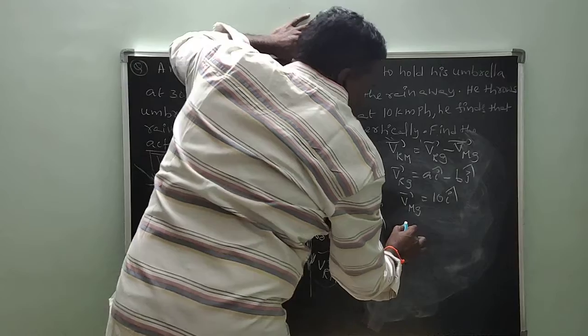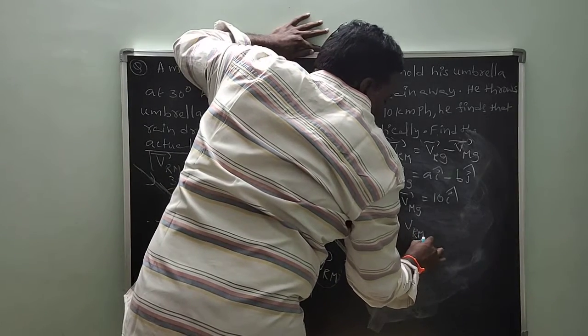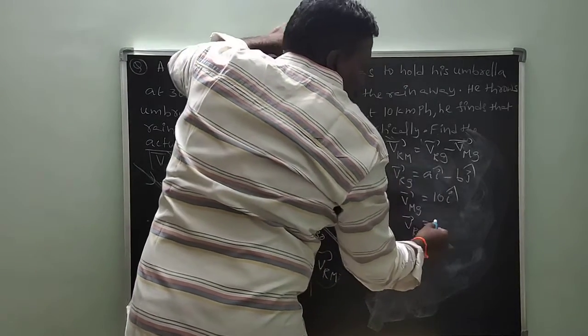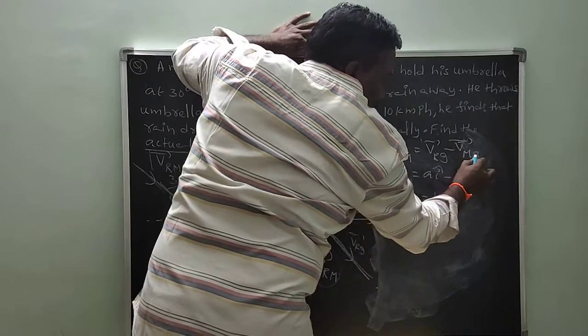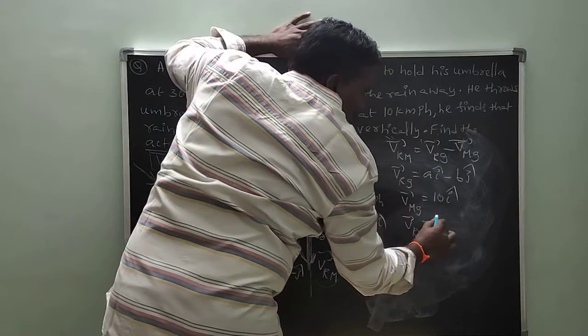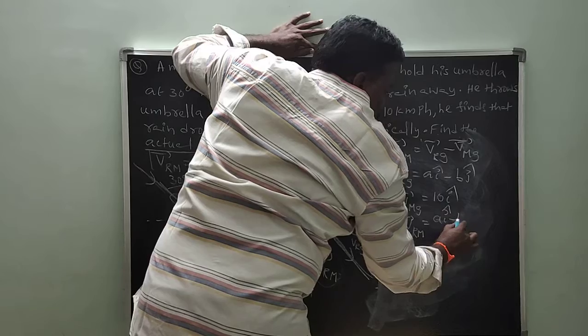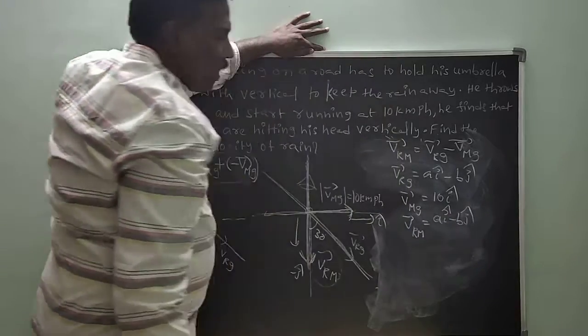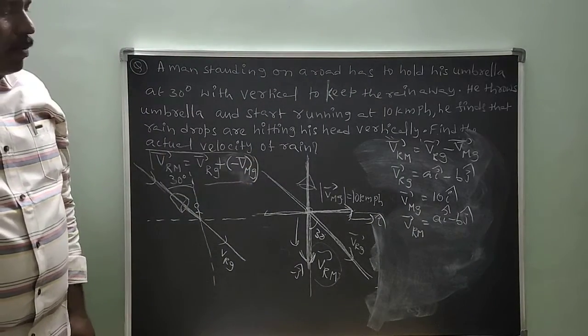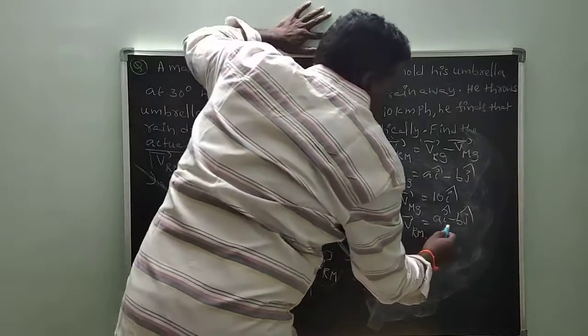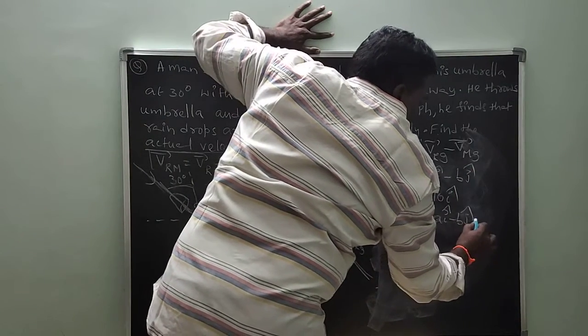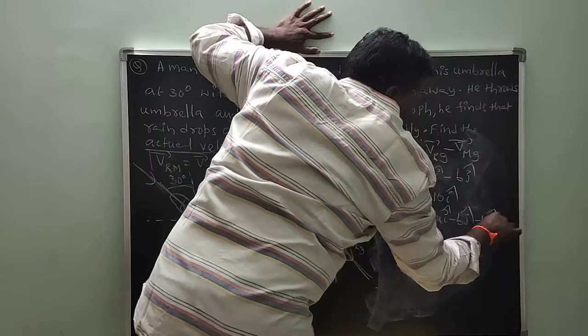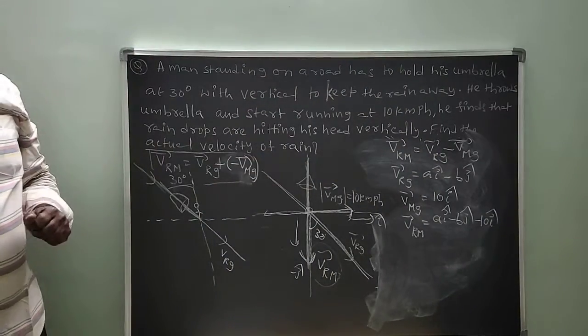So here VRM bar is equal to VRG bar minus VMG bar. VRG bar is A i cap minus B j cap. Here minus VMG is minus 10 i cap.